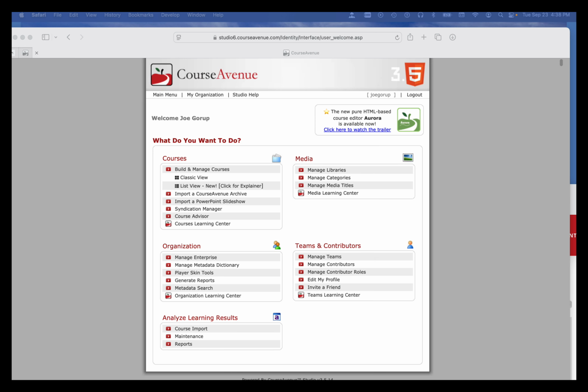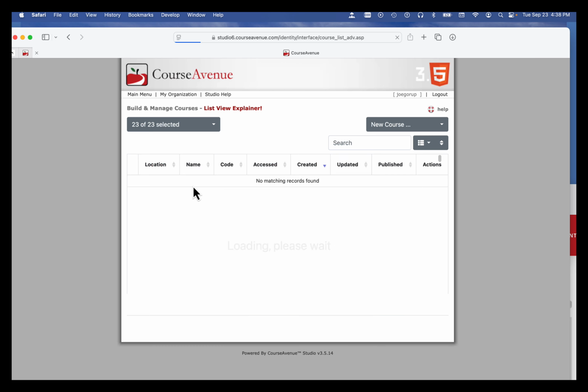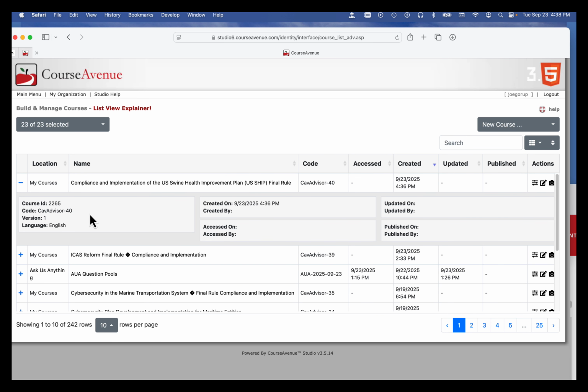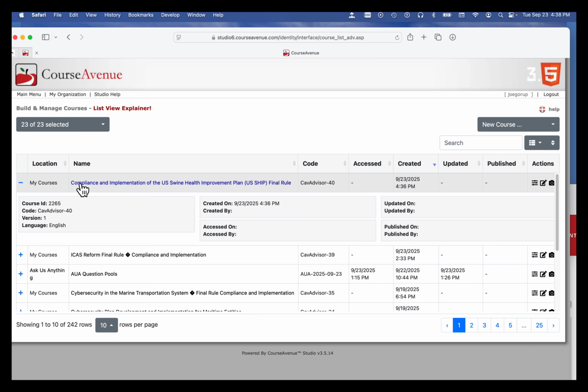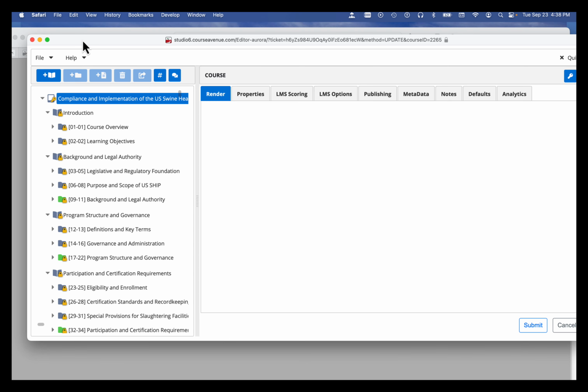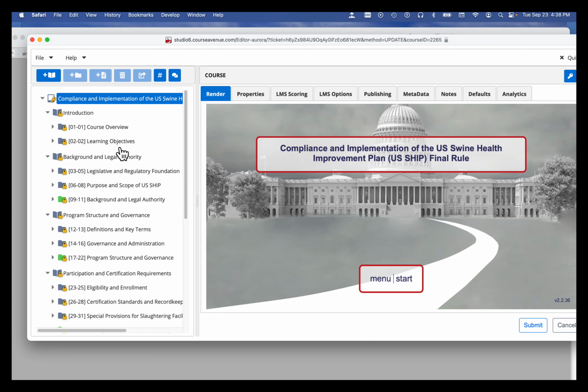Okay, we're back, and I didn't exactly mark the time. It finished a minute or so ago. It's 4:38 now. If I go back to my Course Avenue Studio, because the CourseAdvisor told me it was done, I click the list view, and guess what? In my courses, I have a course called Compliance and Implementation of U.S. Swine Health Improvement Program Final Rule. So we can take a look at what this is all about. I click on the little pen icon. It brings up the editor. And the thought is, let me just take a quick look.